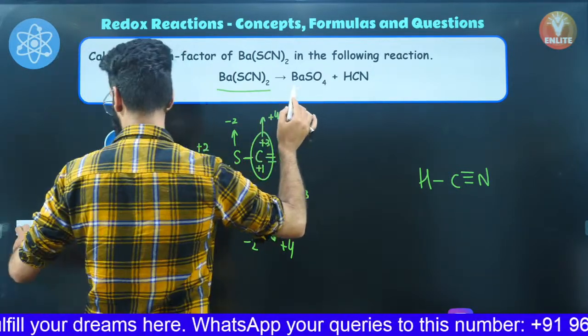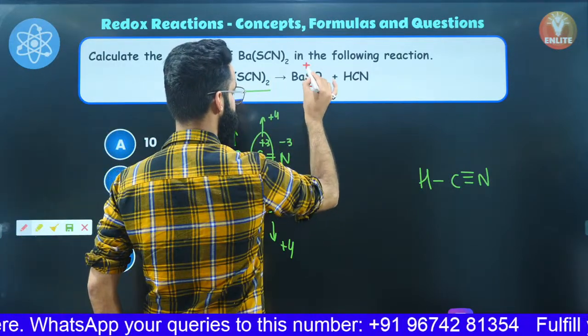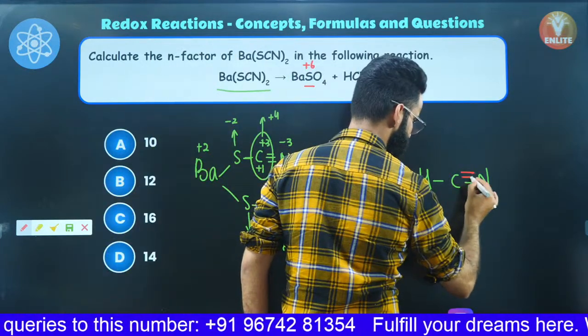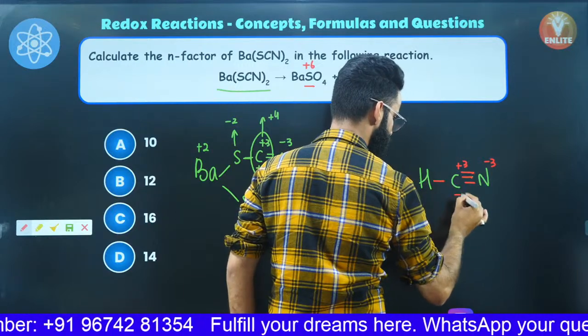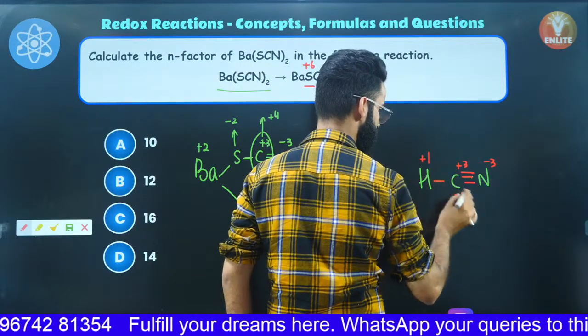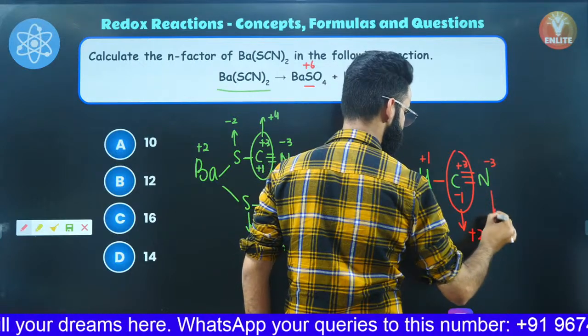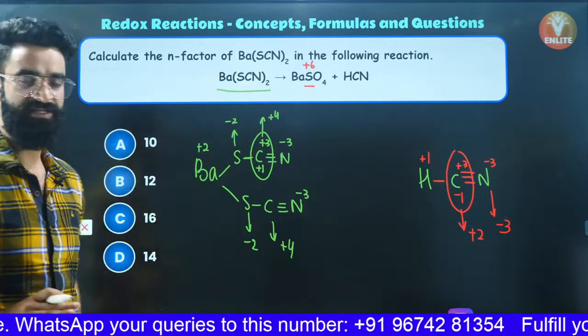If you look at this particular compound, BaSO4, the oxidation state of sulfur is +6, right? Well, let's talk about HCN. This is a triple bond, right? So nitrogen -3, at the same time carbon +3. Single bond, carbon -1, right? Hydrogen +1. So the oxidation state of this carbon right here is going to be +2, and this nitrogen is going to be -3. So I wrote the oxidation states of all the elements in this particular reaction.